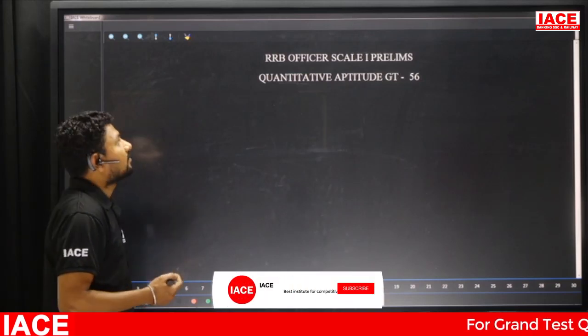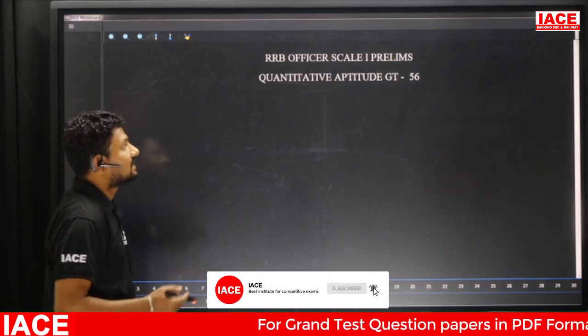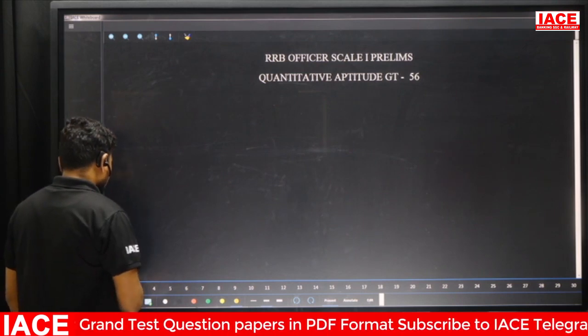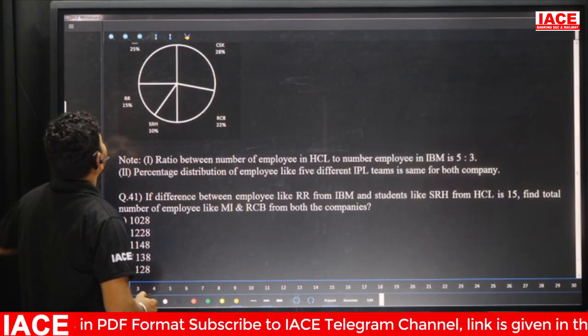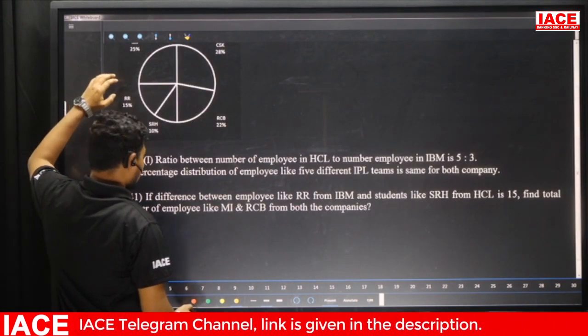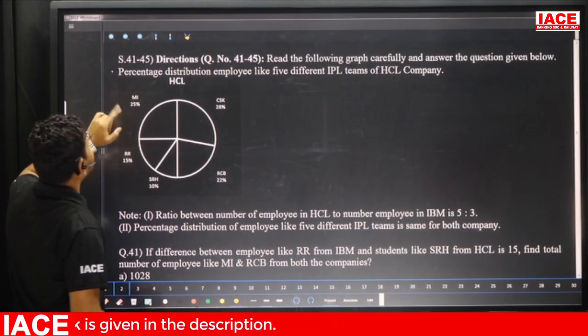Today we are discussing the RRB Office Scale 1 Prelims Quantitative Aptitude Grand Test 56. We'll move on to the questions. Here, what is the first question? The first question belongs to a pie chart. The data is for questions 41 to 45.